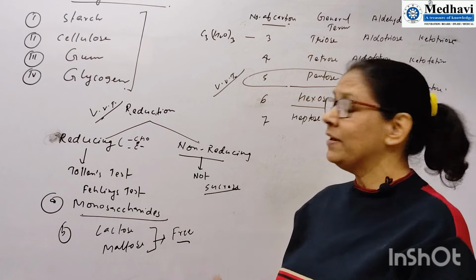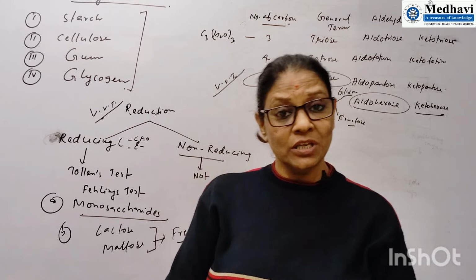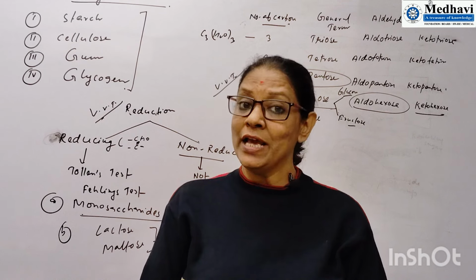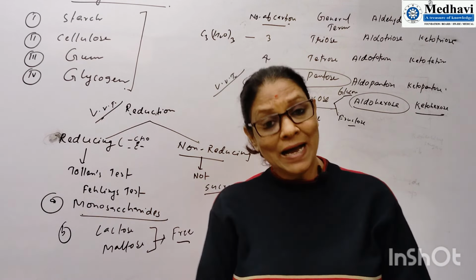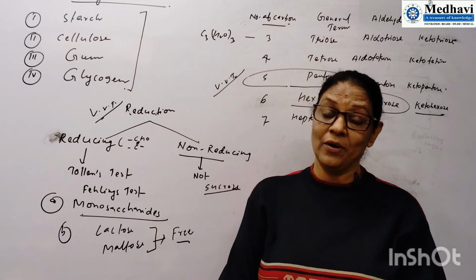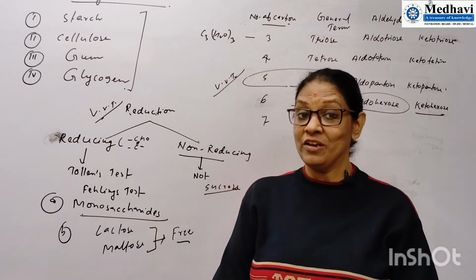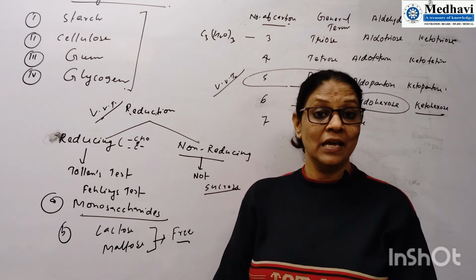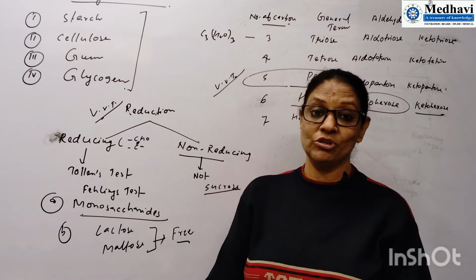So I hope whatever information I have given is going to be very important for you, because I have already explained that to pass the board exam, in the chemistry paper, biomolecules will be very important. Straightforward questions will come. Inorganic chemistry, straightforward questions will come.